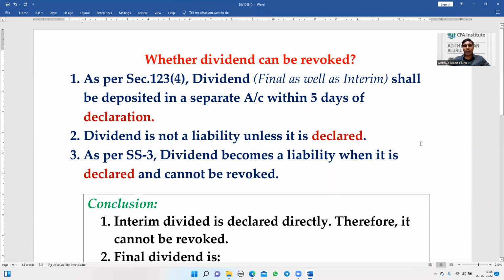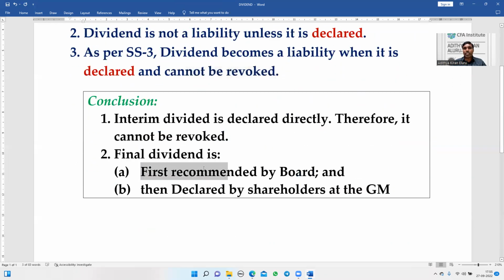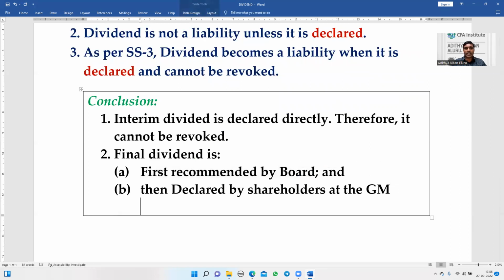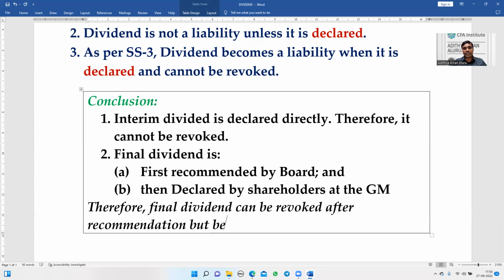In case of SS3 also, they said dividend cannot be revoked only when it is declared. So my conclusion is that final dividend is first recommended by the board and then declared by shareholders at the general meeting. Therefore, final dividend can be revoked after recommendation, but before declaration. This is the point.